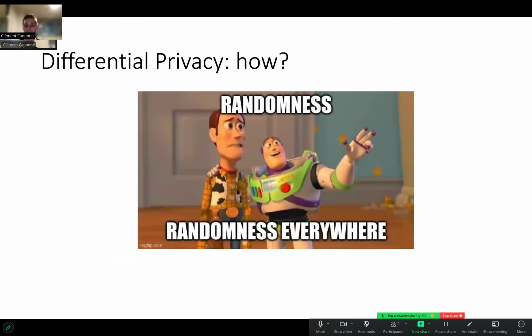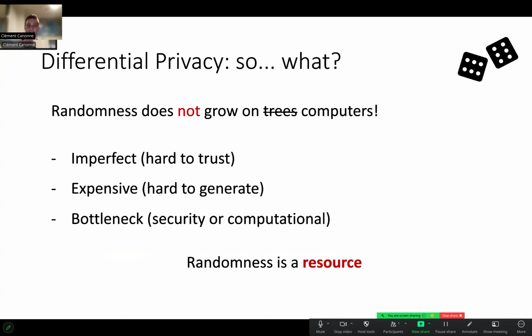Now, this is all good, but one keyword, the one I emphasized before, is randomness. These algorithms, inherently to satisfy this definition, need to be randomized. And that comes with great guarantees, the privacy guarantees, but at a cost. Essentially, we need randomness. That might not sound like a big deal by itself, but randomness is not free. Randomness is not something we can or should take for granted.